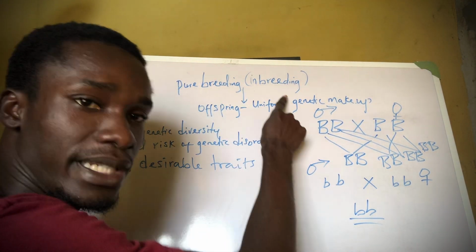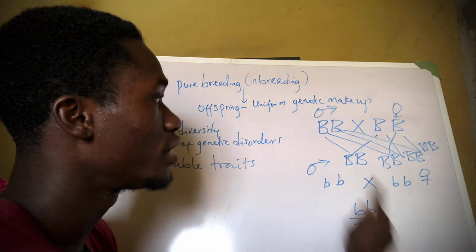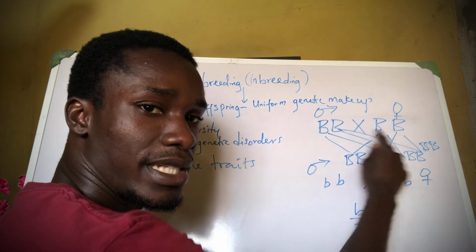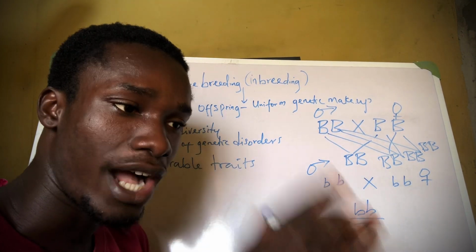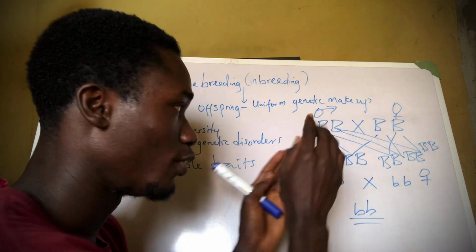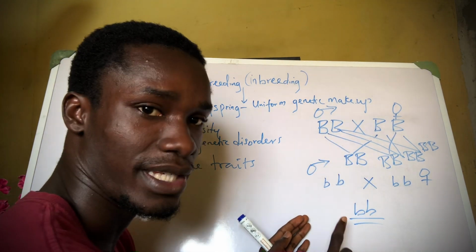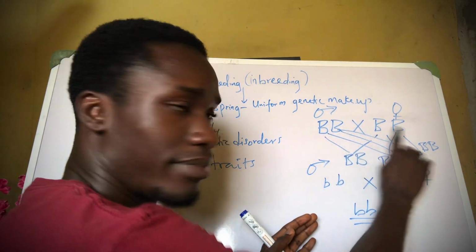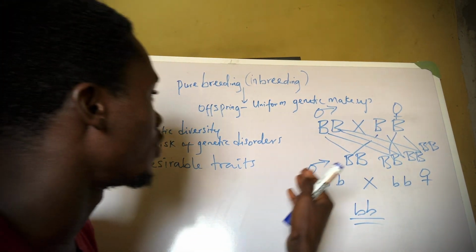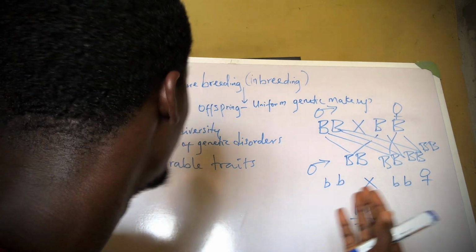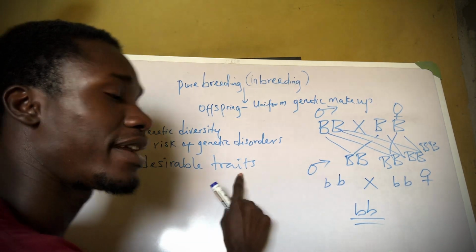So pure breeding is a cross between two organisms that have similar genetic makeup. In other words, they are homozygous, either homozygous dominant or homozygous recessive, but they are the same. They have similar genetic makeup. Now what's the essence? The essence of pure breeding is to fix desirable traits.